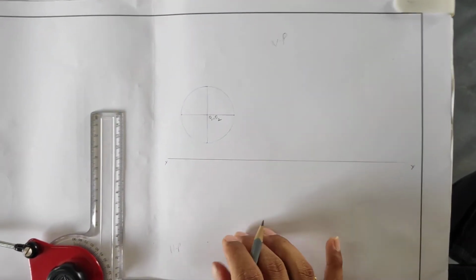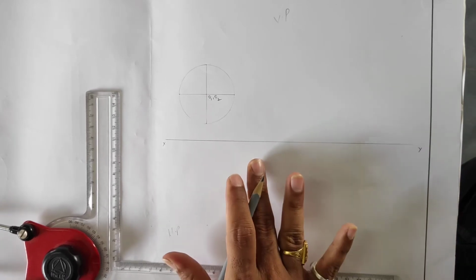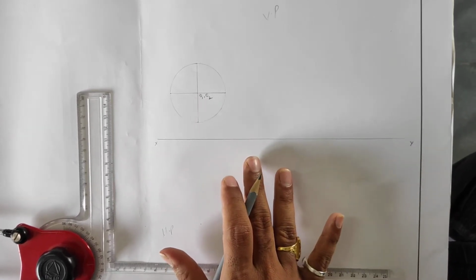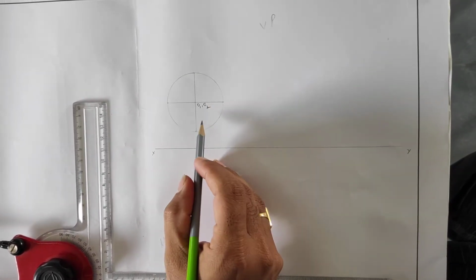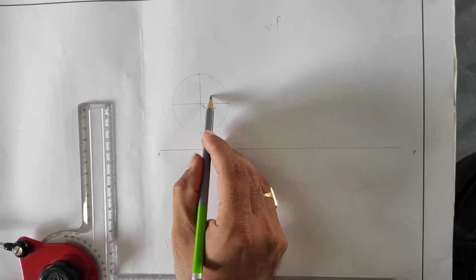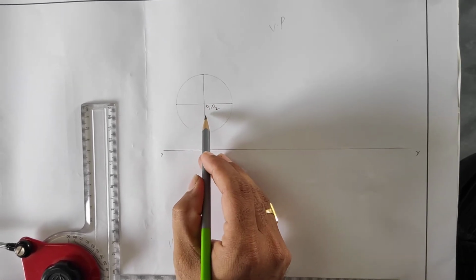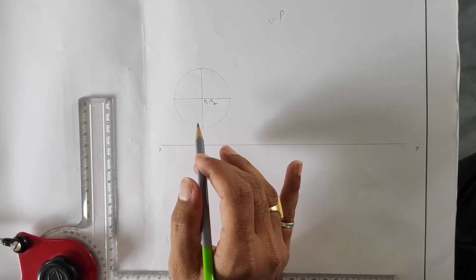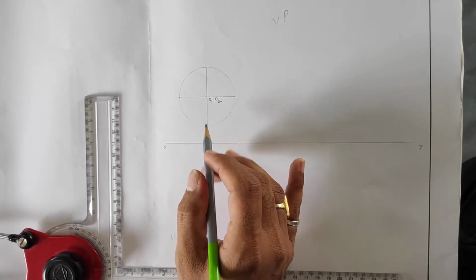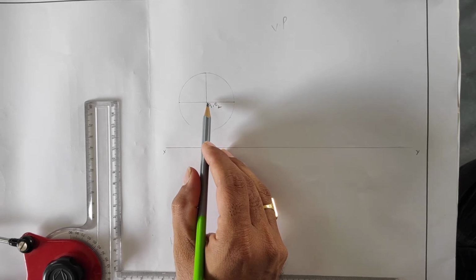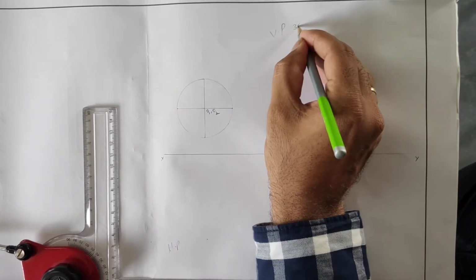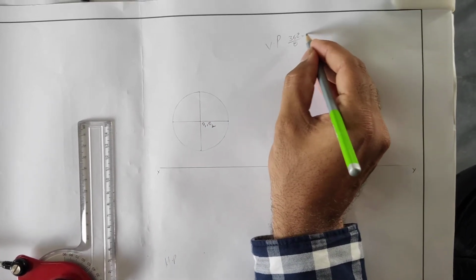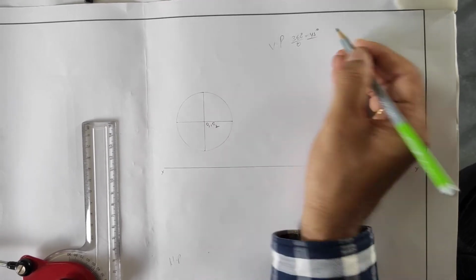Now I have completed this circle. For the sake of assumption, I am taking the circle into 8 equal parts only. Initially I make 4 equal parts: from this line to this line is 90 degrees, and from this line to this line 90 degrees. Now I want to make 8 equal parts. We already discussed the division of the circle into equal parts, so 360 degrees divided by 8 gives 45 degrees.